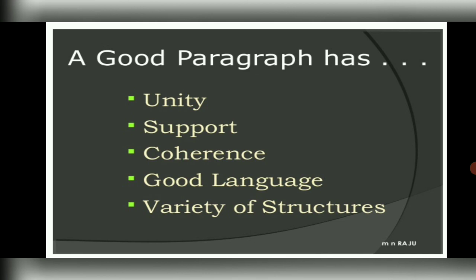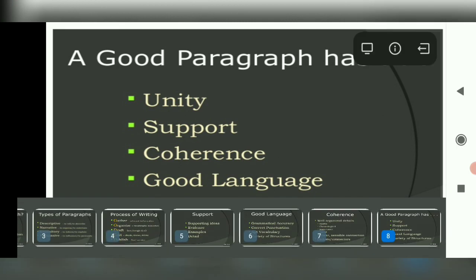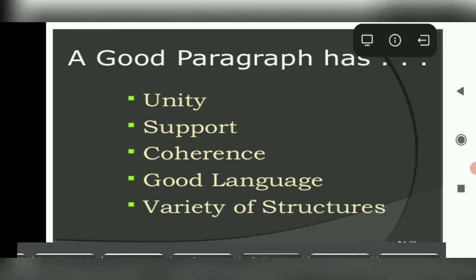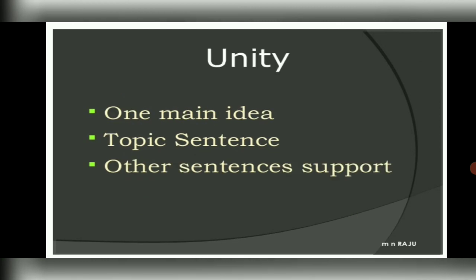So what are the qualities of a good paragraph? It should have unity. That means all the lines, all the sentences of the paragraph, we should feel that yes, this is to the topic, it is related to the topic. Nice supportive sentences should be there, things arranged in order, nice language should be used, and variety of sentences needs to be used as well.